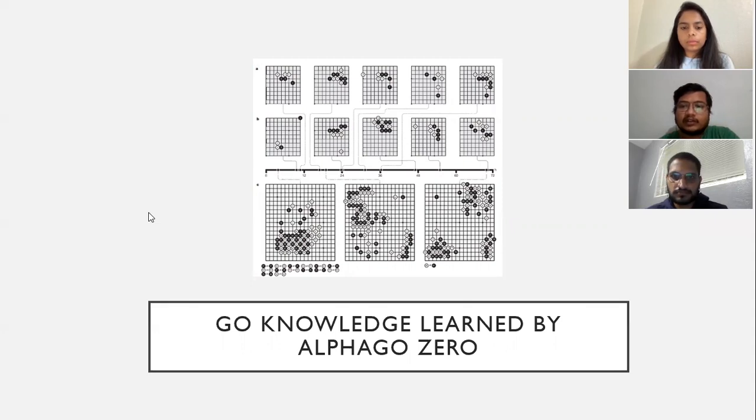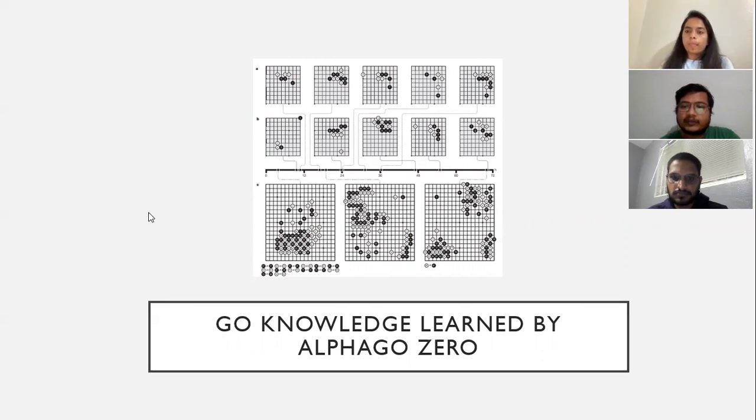AlphaGo Zero discovered a remarkable level of Go knowledge during its self-play training process. This included not only fundamental elements of human Go knowledge, but also non-standard strategies beyond the scope of traditional knowledge. Figure 5 shows the timeline indicating when professional joseki were discovered. Ultimately, AlphaGo Zero preferred new joseki variants that were previously unknown. Here 5C shows several fast self-play games at different stages of training. Tournament length games played at regular intervals during training are shown in extended data.